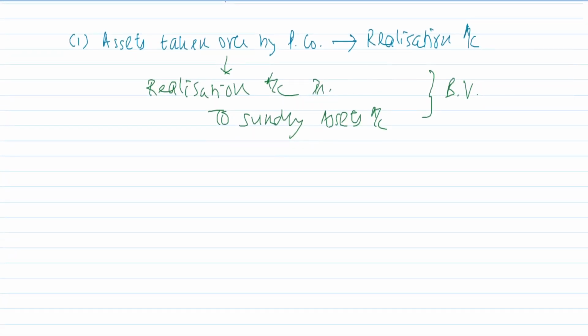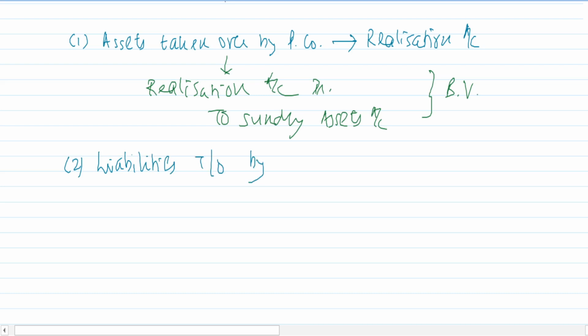Just as the assets, liabilities taken over by purchasing company will be also transferred to realization account.